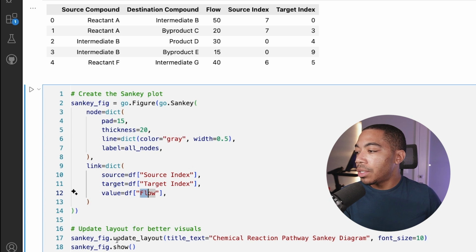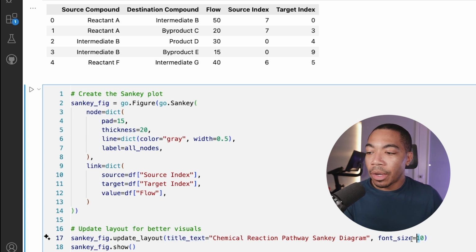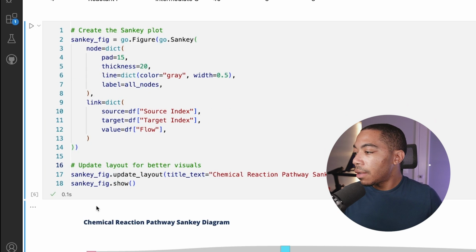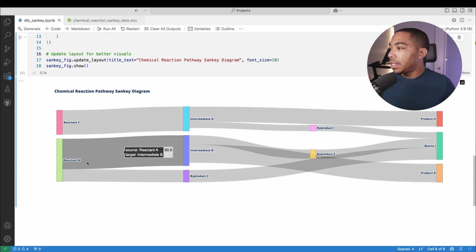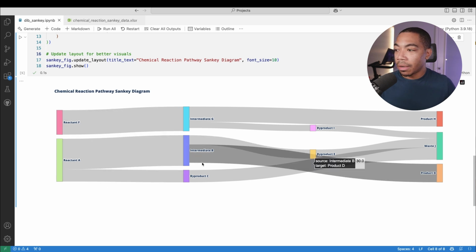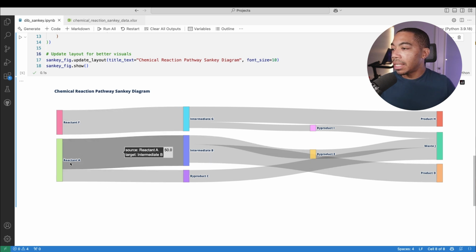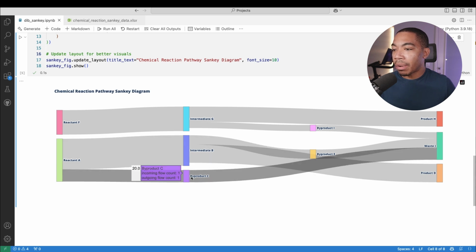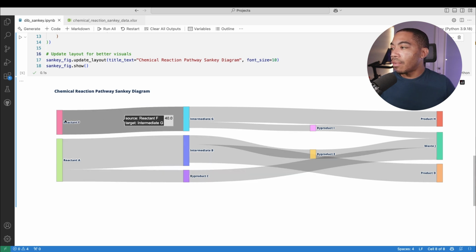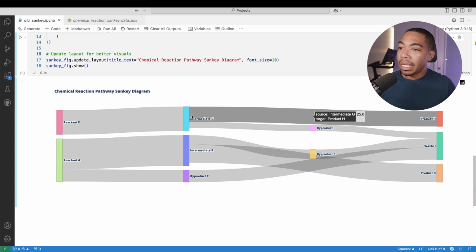Here, we're also going to use the update layout method to update the title. So we're going to call this chemical reaction pathway Sankey diagram. We can modify the size of that and then render that using the .show method. And when we do that, you can see that we have our flow here, where we have reactant A flowing to intermediate B and byproduct C. We then have reactant F flowing to intermediate G. We have a byproduct and a product.